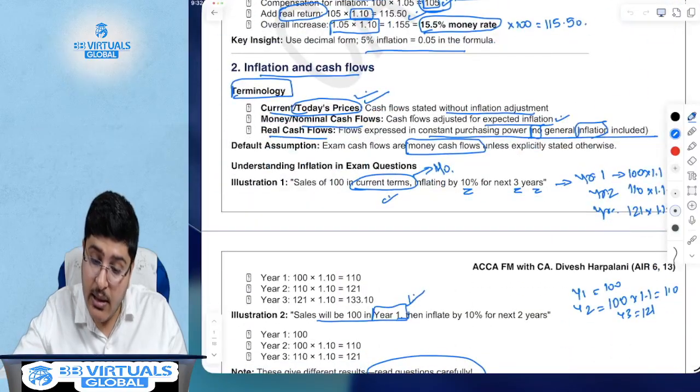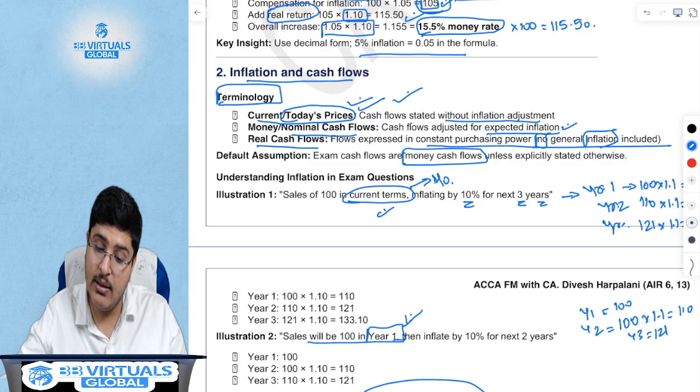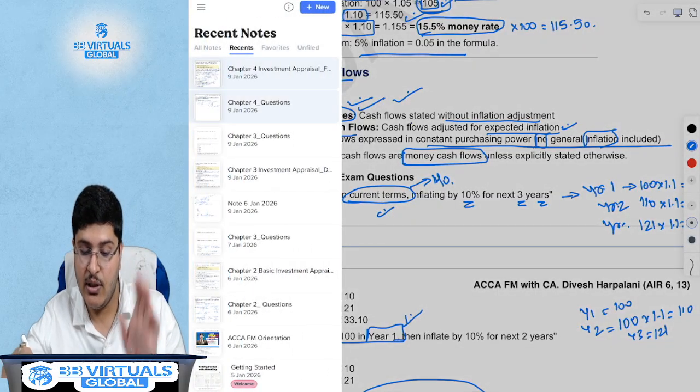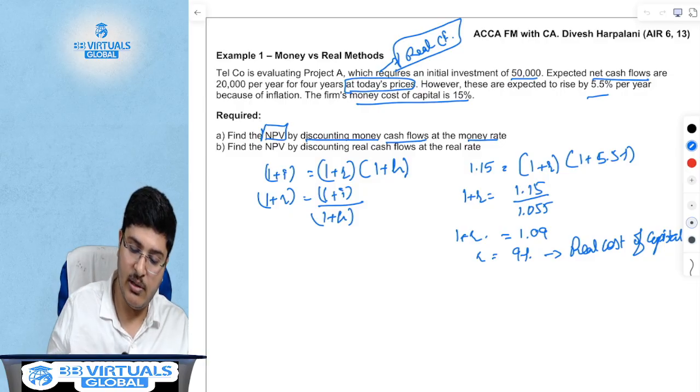These are current cash flows in today's prices. These are real cash flows, not nominal cash flows. So you will first have to convert these to nominal cash flows.